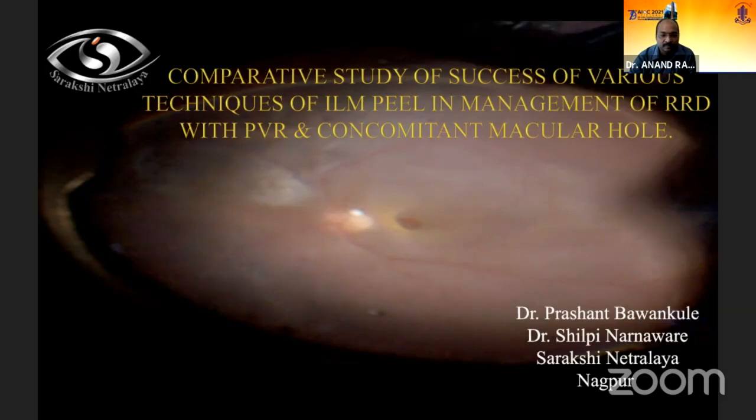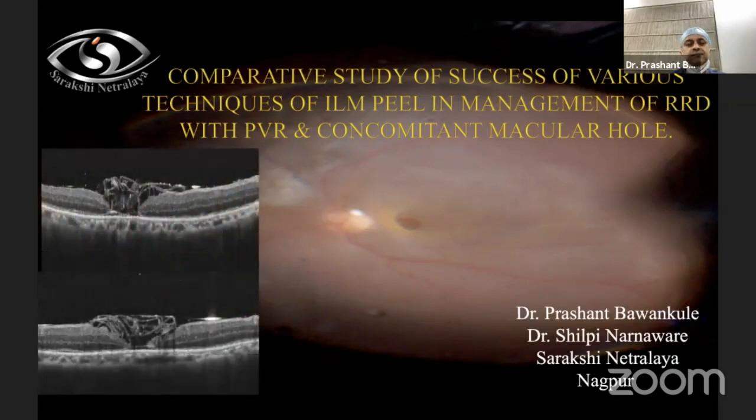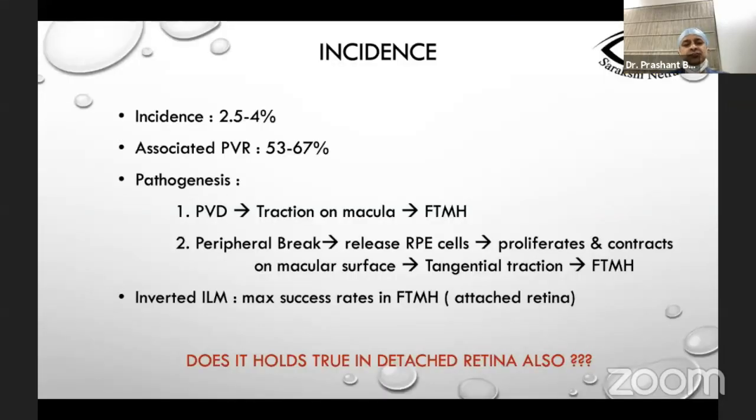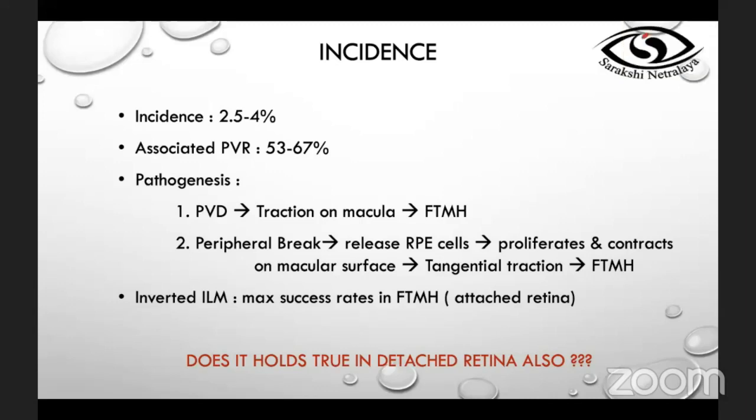Good morning, everyone. This is a comparative study of success of various techniques of ILM in management of RRDs with PVR more than C1 and concomitant macular hole. The incidence of associated macular hole in a case of detachment varies from 2.5 to 4%, and the majority of them have significant PVR.